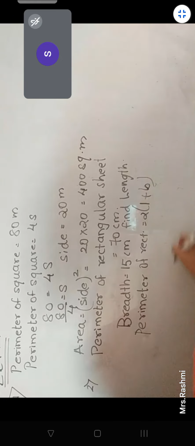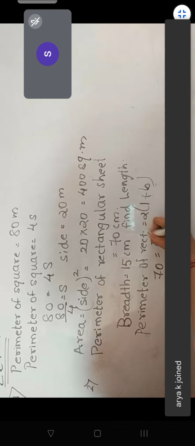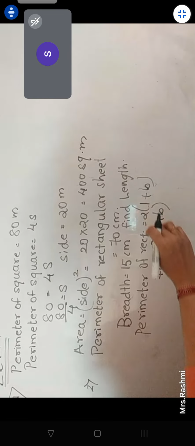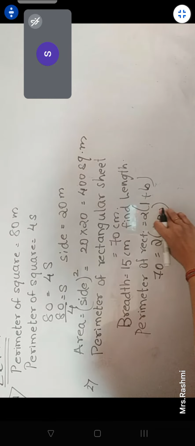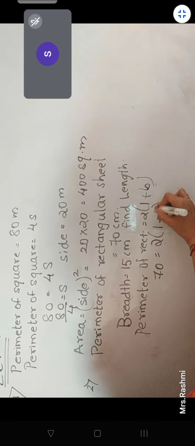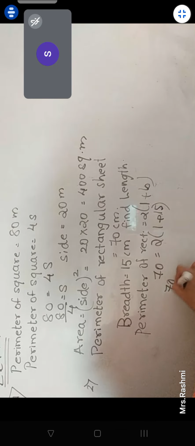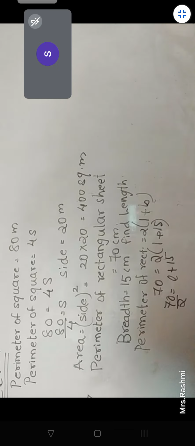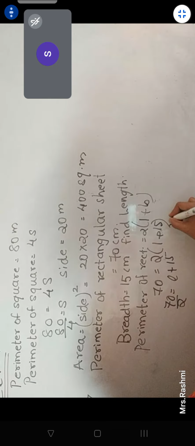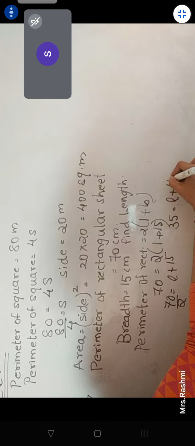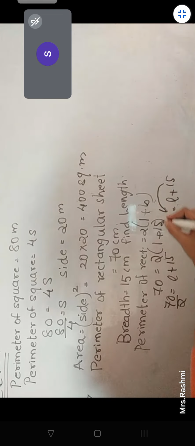Perimeter is given to me as 70. So 2 times L plus B is 70, and L plus B is 70 upon 2, which is 35. L is not given. B is given, 15. So 35 is equal to L plus 15.